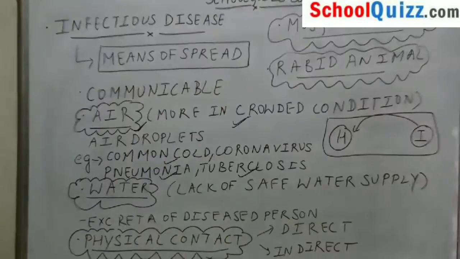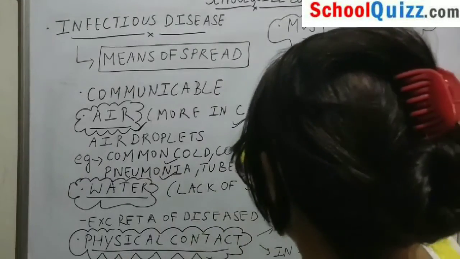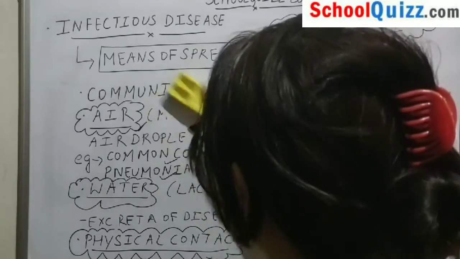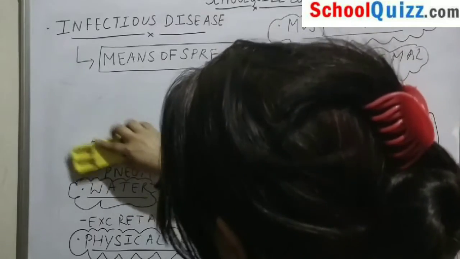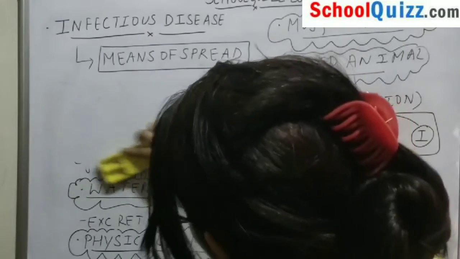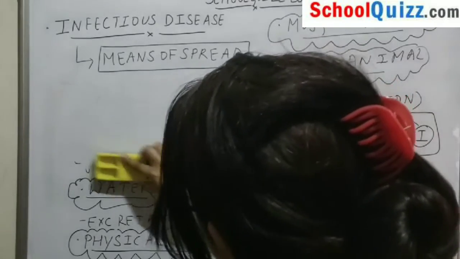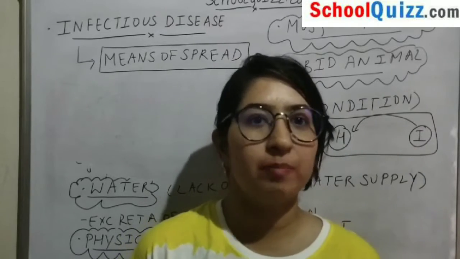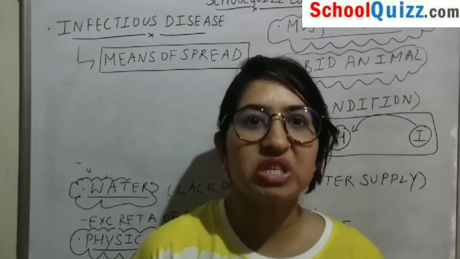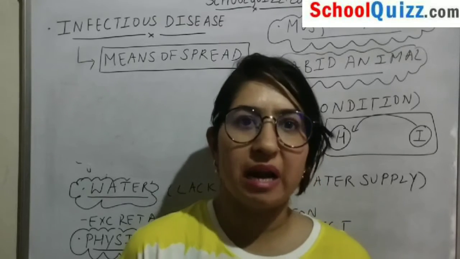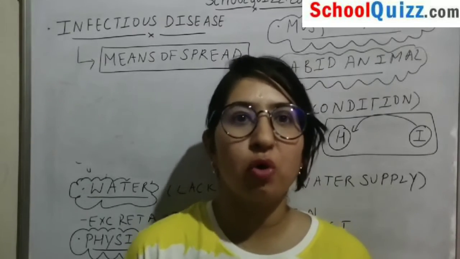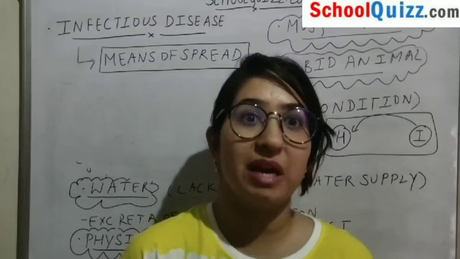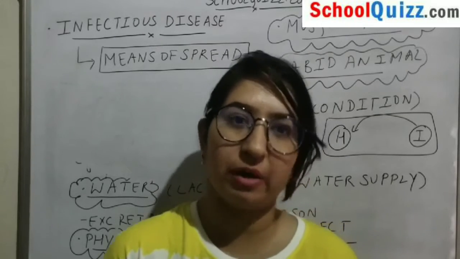The second source by which these diseases can be caused is water. Suppose a person is defecating in water, and that person has diarrhea or some other disease. That fecal matter gets mixed up with the water, and if that water comes to our home and we consume the contaminated water, there are chances that we can get that particular disease from it.